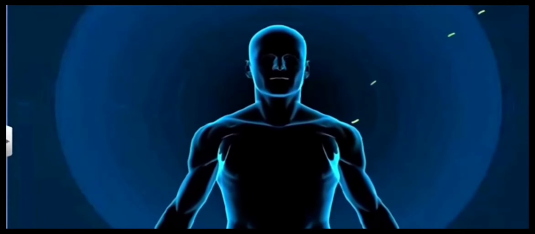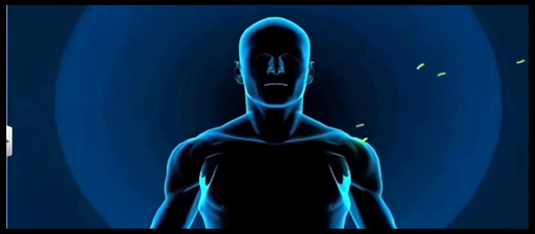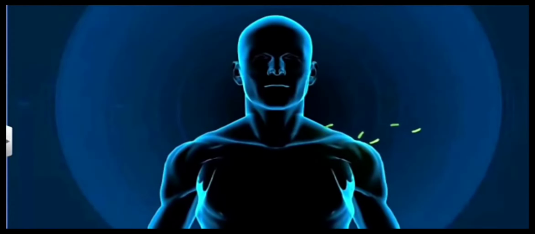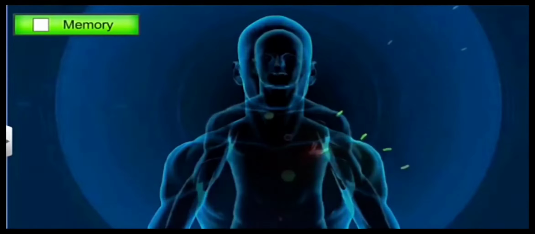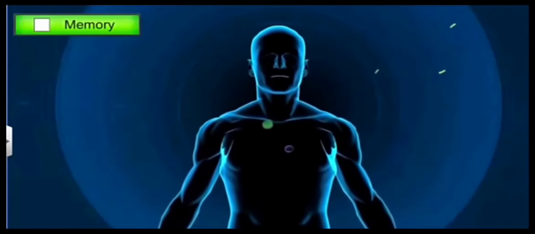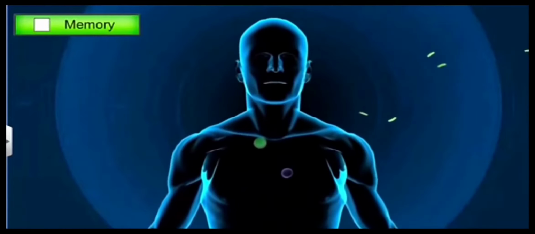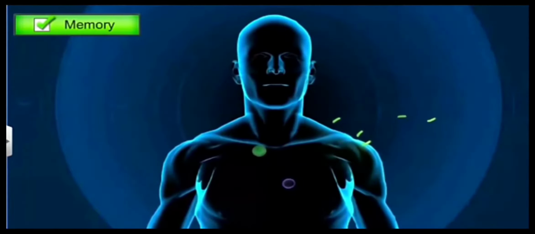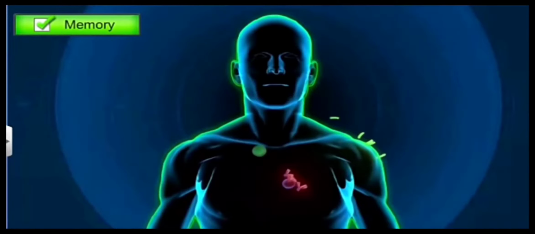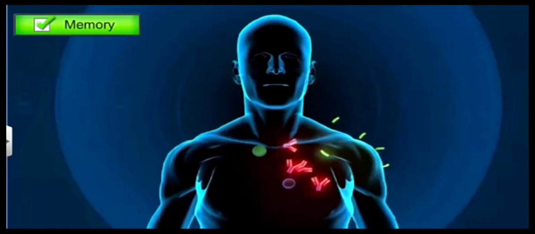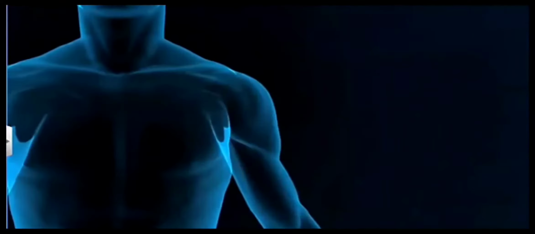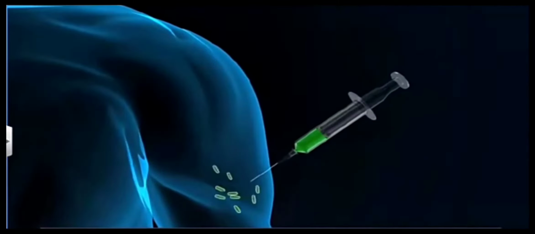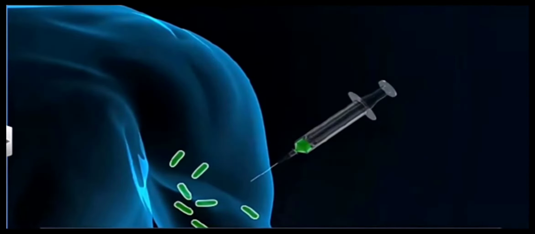We have already studied about the immune system, and we know that whenever any antigen enters our body, it has the ability to produce antibodies against it, and it also produces certain memory cells. These memory cells can recognize that antigen in future and can guide our immune system to produce antibodies against that antigen. The whole immunization programs are based on this principle. So let us first study about active immunization.